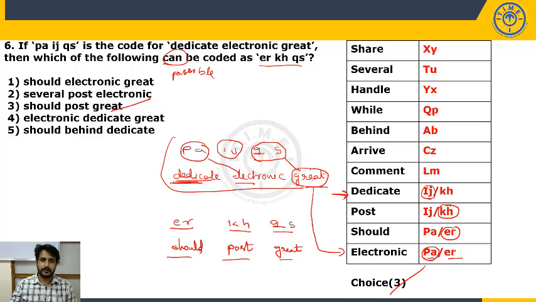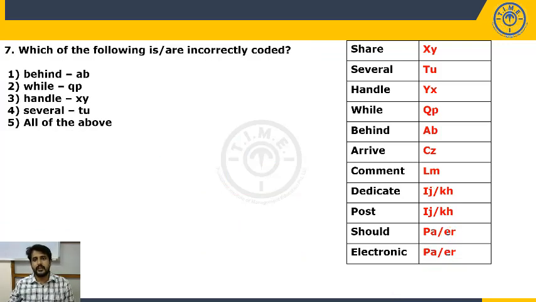You may be given words and asked to find the codes, or you may be given codes and asked to find the words. Next, which of the following is incorrectly coded, not correctly, incorrectly coded? Behind AB, correctly coded. While QP, correctly coded. Handle XY, wrongly coded, because handle is YX. So choice 3.